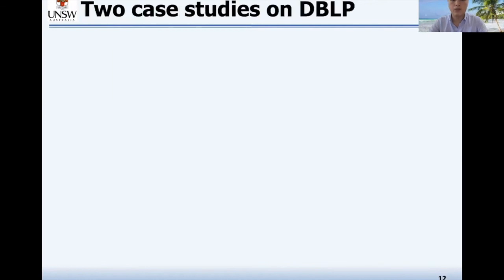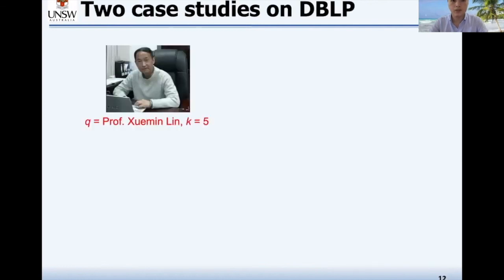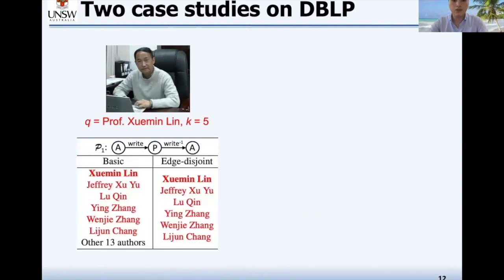We have performed 2 case studies on the DBLP network. For the first one, we let the query vertex be Professor Schmidt and use the metapath APA. The communities of the basic KP core and the edge-disjoint KP core are listed as follows. We can see that they share the same set of 6 authors, but the first one has 13 additional authors. After a deep investigation, we found that these 13 authors are actually Professor Lin's former students who published only 1 or 2 papers with Professor Lin, while the other 6 authors collaborate with each other intensively. So you can see that the community of the edge-disjoint KP core model is more cohesive.